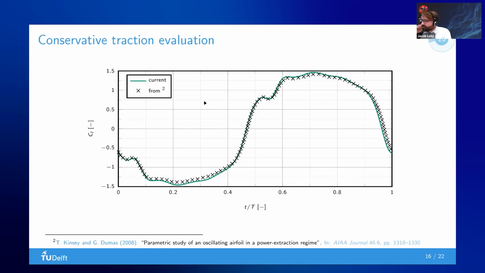Another interesting feature of this space-time fully NURBS discretization is that you can also apply some tricks in post-processing. Over here we are comparing our results with results from another source. You can see a very good agreement. Our results are in green, and they are a curve. This is on purpose, because in our post-processing, we can determine our force as being a NURBS curve. So this is also a continuous force output we are getting.